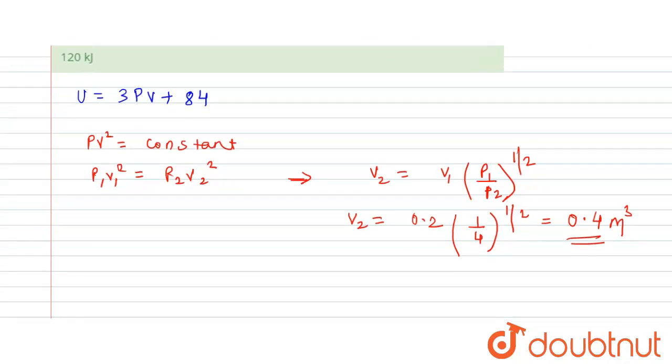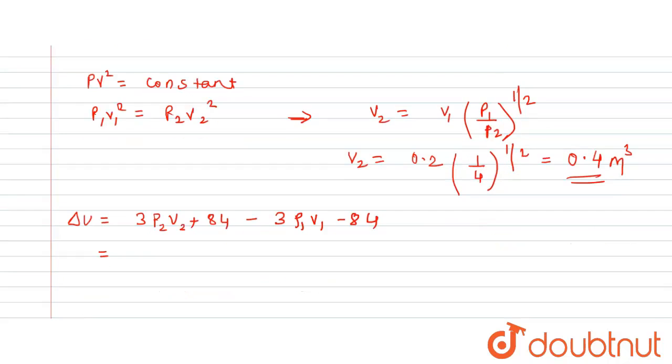Now you have found the volume V2. Now our aim is to calculate delta U. Delta U will be U final minus U initial. So you will write 3 P2 V2 plus 84 minus 3 P1 V1 minus 84. Finally this will be 3 times P2 V2 minus P1 V1.